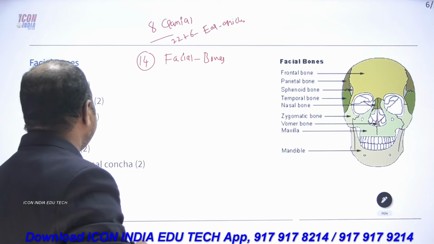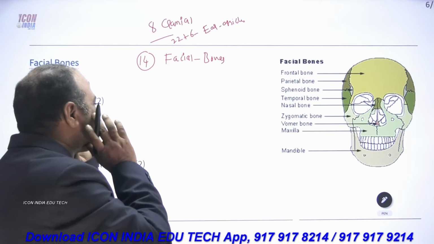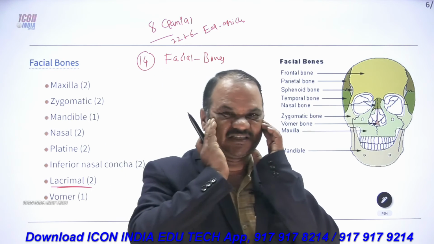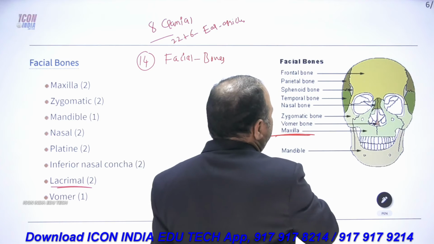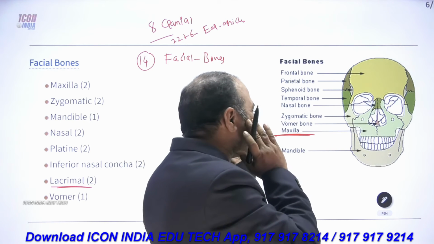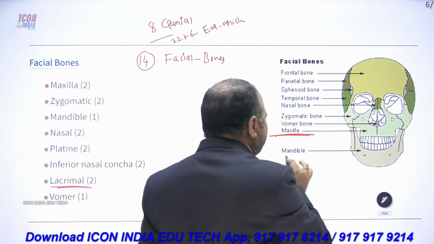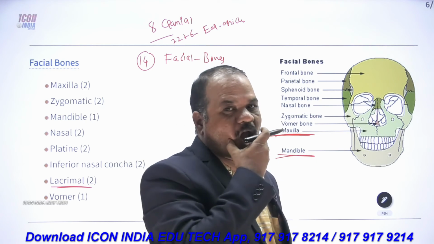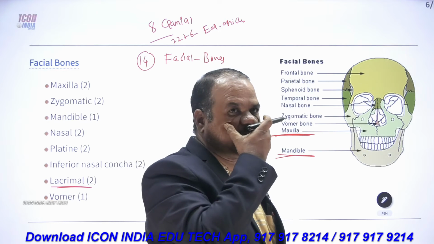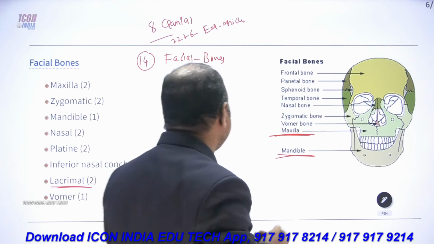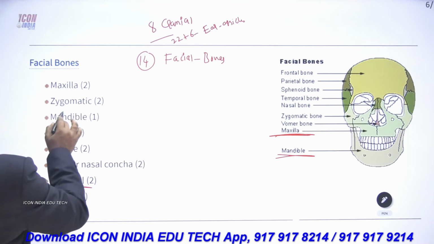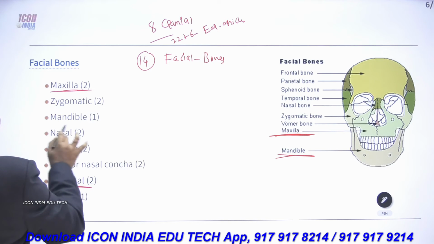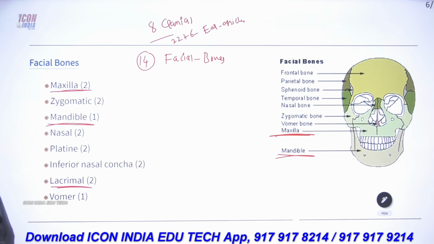And then after that we have the maxillas. Maxilla means nothing but the upper jaw. Mandibles means nothing but the lower jaw. So maxillas first and mandibles, generally one each.